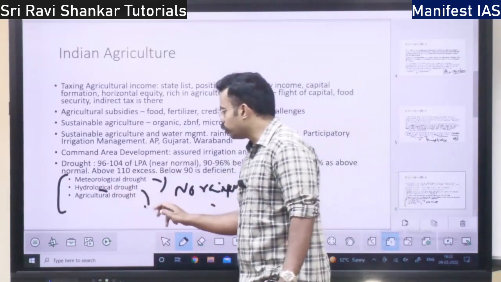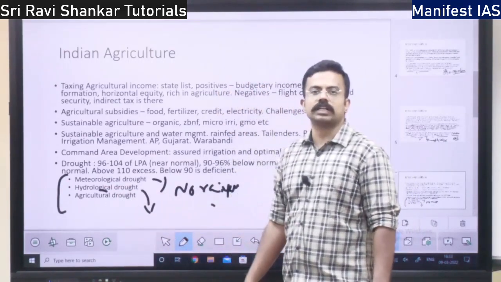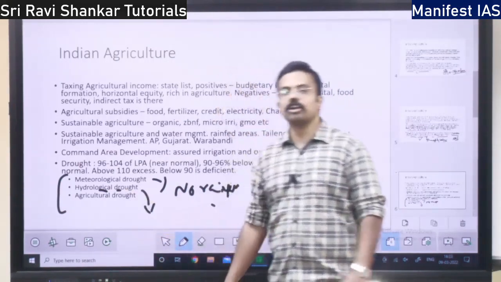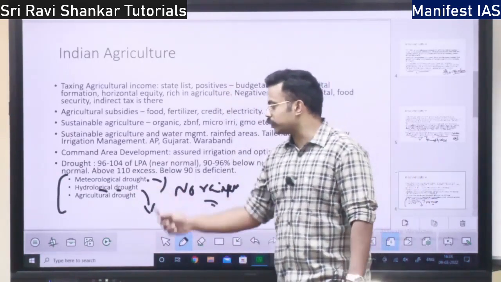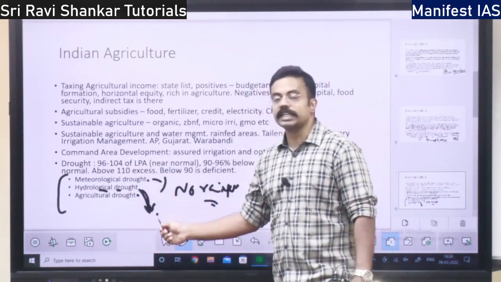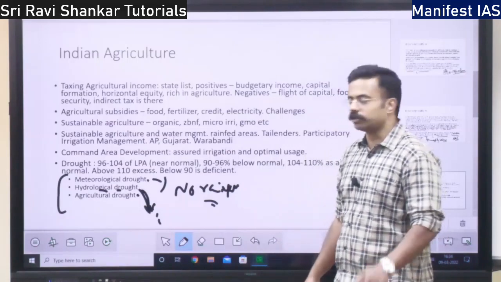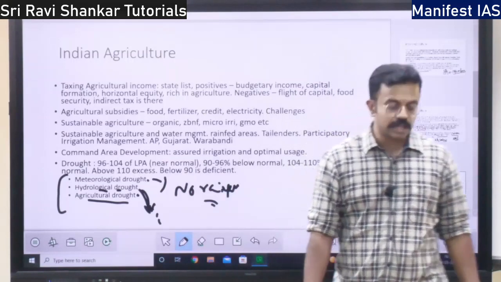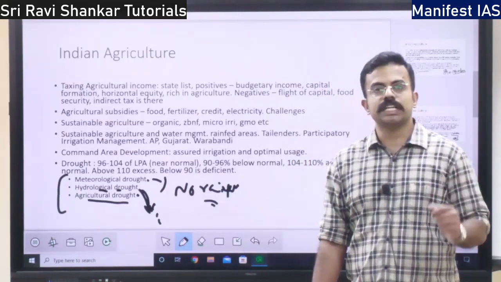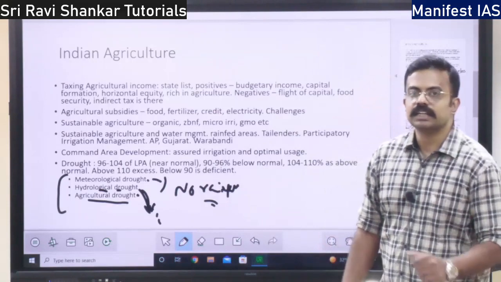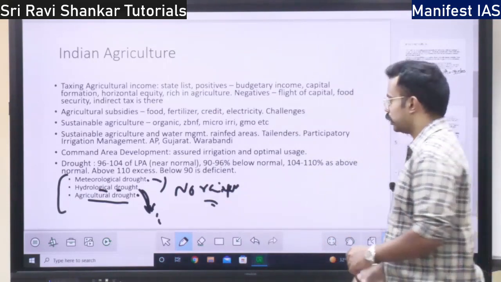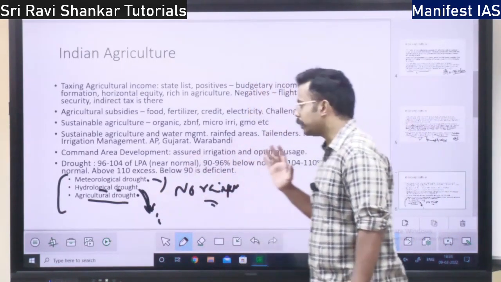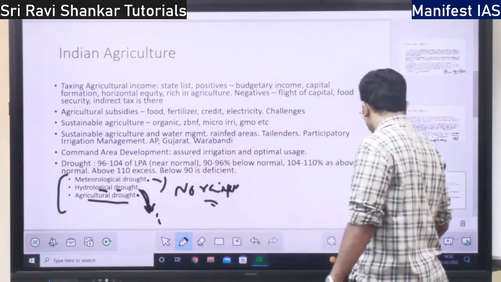What is hydrological drought? If there is no groundwater, if there is no lake water, if there is no reservoir water, then it is called hydrological drought. The first one is with respect to rainfall; second is with respect to water reservoirs, underground water, all those things. Next, agricultural drought. What is agricultural drought? It deals with the soil moisture. If the moisture in the soil is less, it is called agricultural drought, right? These are the three types of drought. The definitions are very important from your preliminary examination perspective.